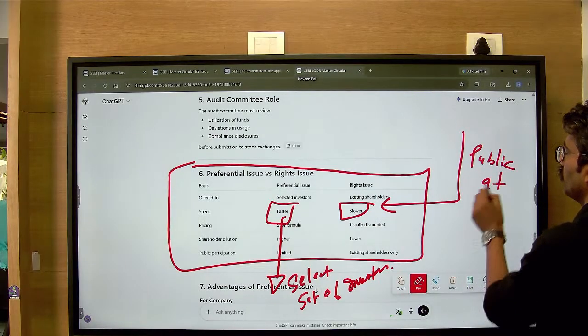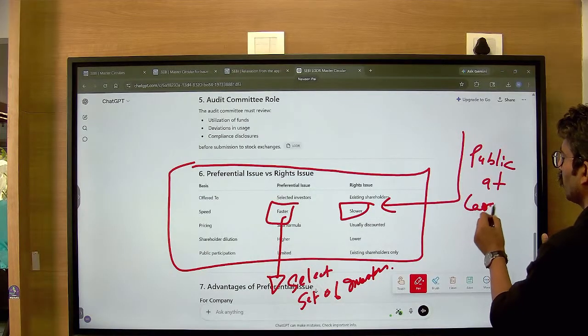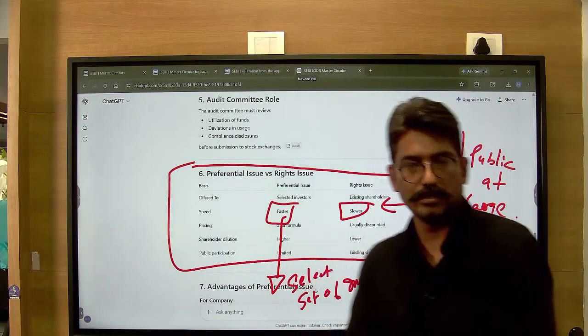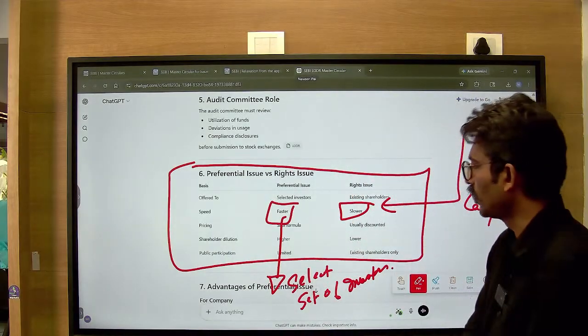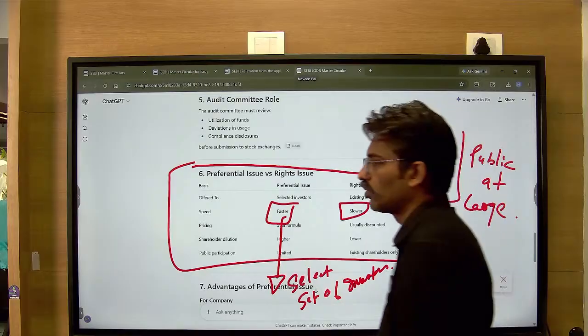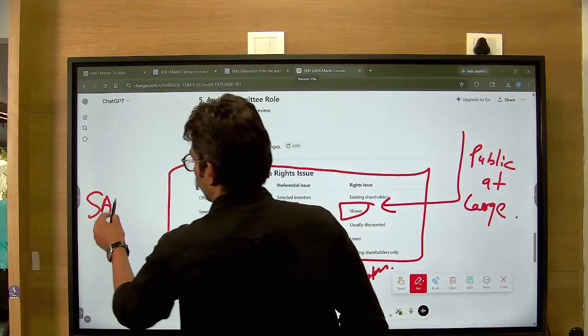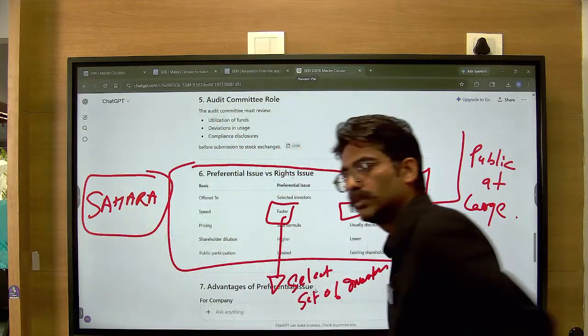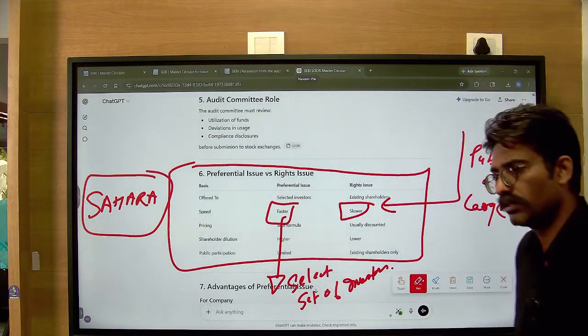When you are asking money from the public at large, there will be more scrutiny required, and this is not born out of thin air. This regulation is not born out of nowhere. It is born out of the Sahara case, where lakhs of investors had become channel partners, or had become investors.